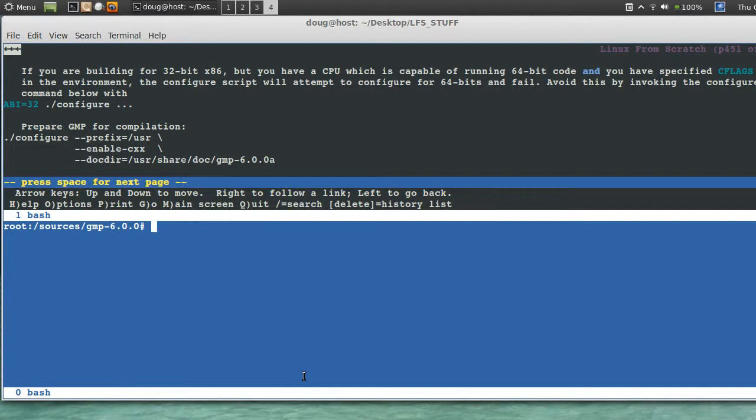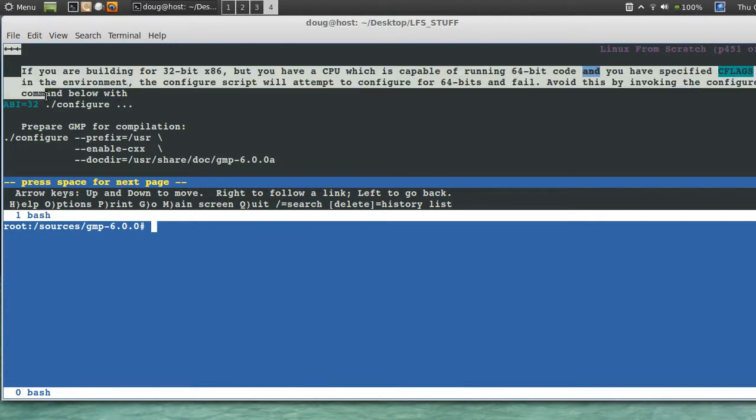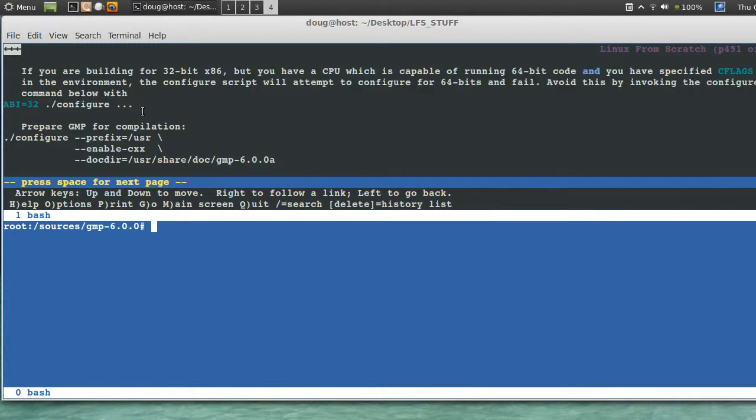Okay. And we have to say, it says here, if you're building for a 32-bit x86, but you have a CPU that's compatible, if you're building for a 32-bit, you read this here. Check that out. Okay. I'm building for 64-bit, so I know I have to do this at the bottom. But if you were doing this on a 32-bit, I would check into that also.